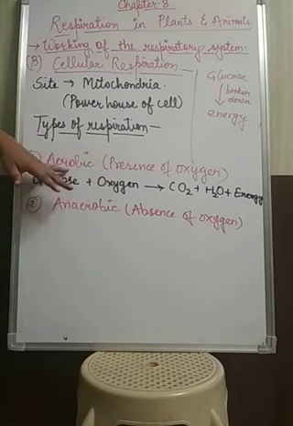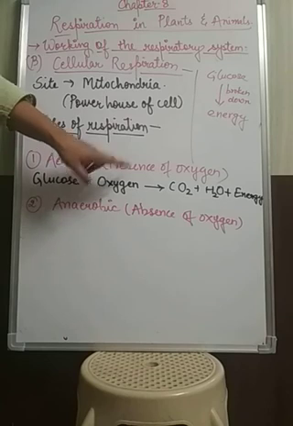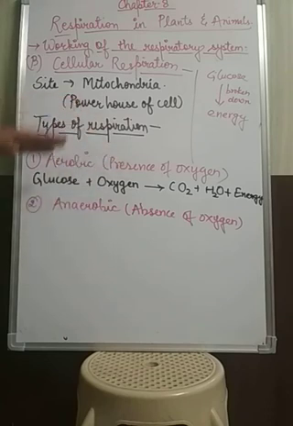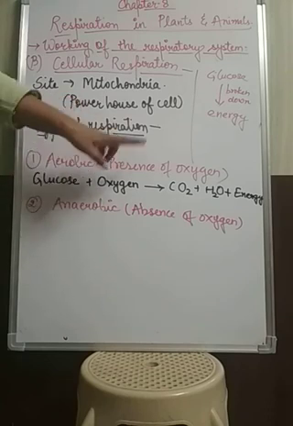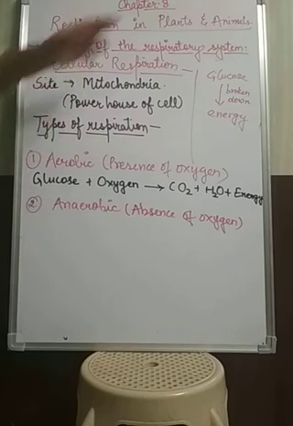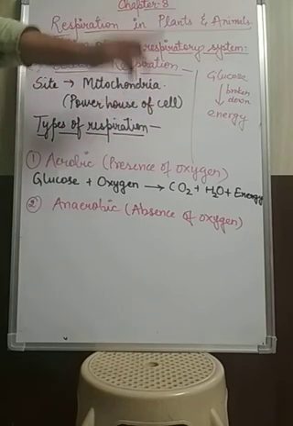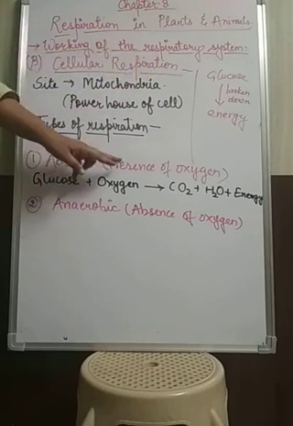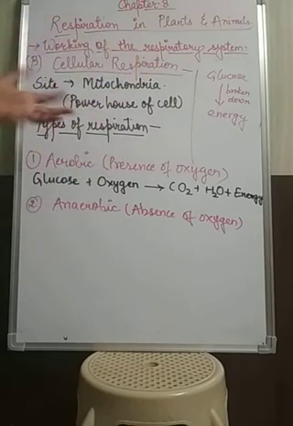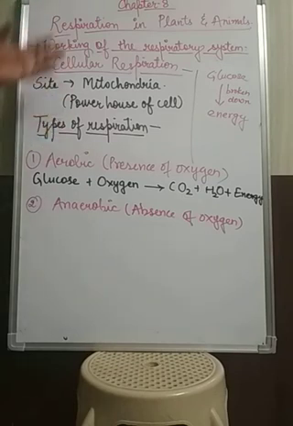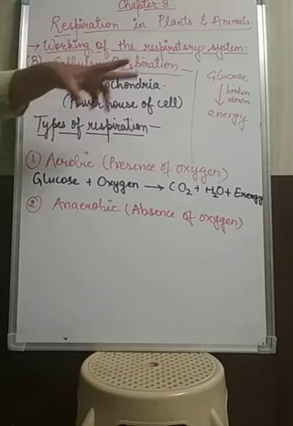Okay, aerobic respiration is that in which the respiration takes place in the presence of oxygen, means this chemical breakdown of glucose into energy takes place in the presence of oxygen. Each and every organism will inhale oxygen as well as release out carbon dioxide. But what happens during cellular respiration?